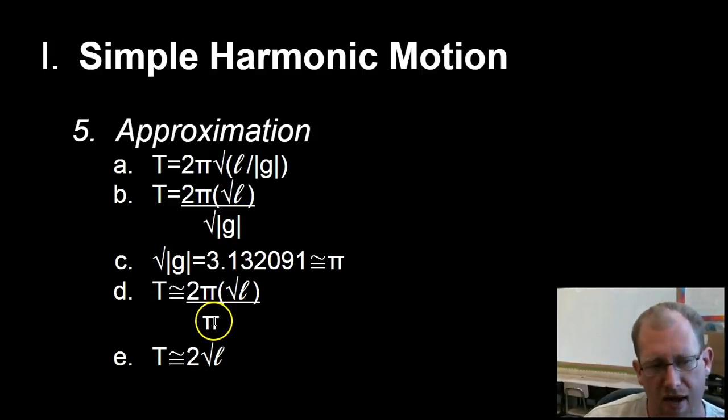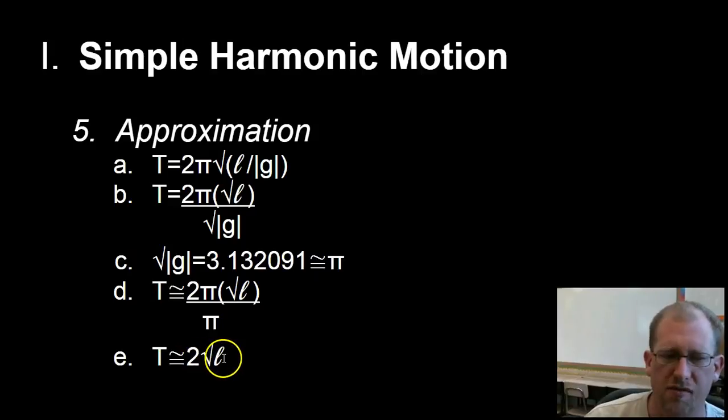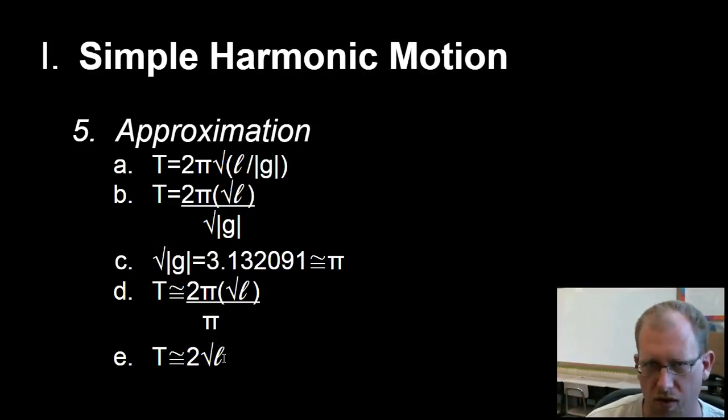Well, now you have 2 pi divided by pi. The pi's cancel out. So now you have just 2 times the square root of L. That's a lot easier to work with. 2 times the square root of L is a lot easier to use. You don't have to do as much work, okay?